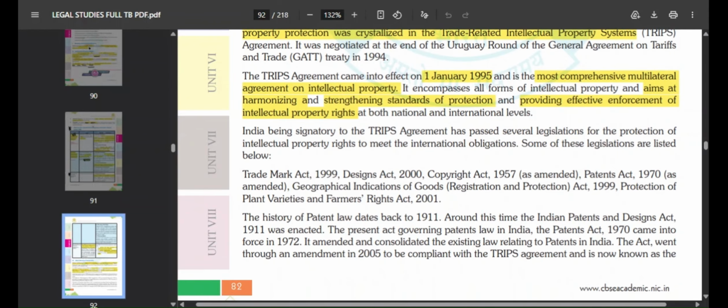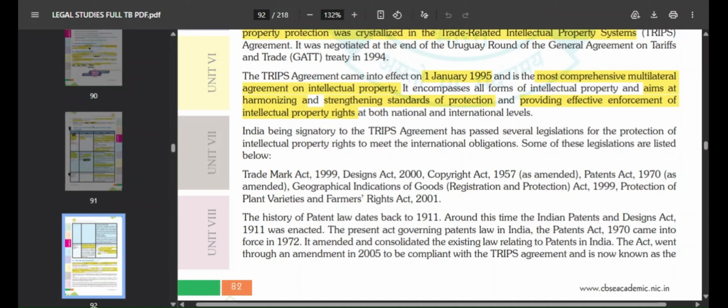Some of them are here. Okay, all of these you're going to study right after this, in a later section of the chapter. You have the Trademark Act 1999, then you have the Design Act 2000, then you have the Copyright Act 1957, then you have the Patents Act 1970, you have the Geographical Indication of Goods Act 1999, and then you have one more, Protection of Plant Varieties and Farmers Right Act 2001.